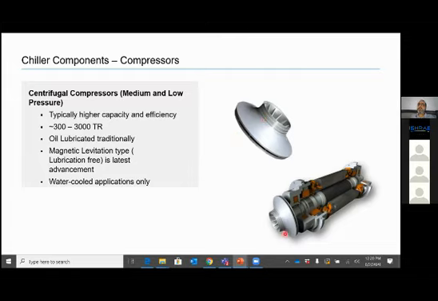This bottom cutout is of a magnetic levitation centrifugal chiller. So what is happening? We have the same impeller now coupled to a high-speed motor, which is directly spinning at 15,000, 20,000 RPM. And now I don't need a speed-increasing gear because this is a magnetic motor, it can spin at higher speeds.